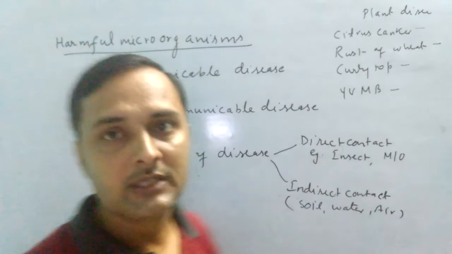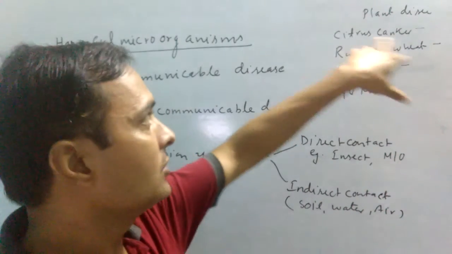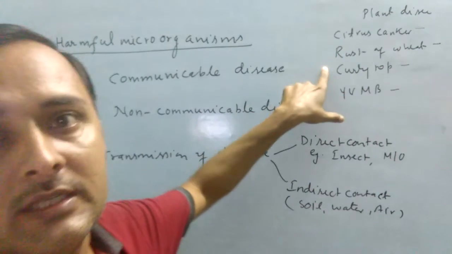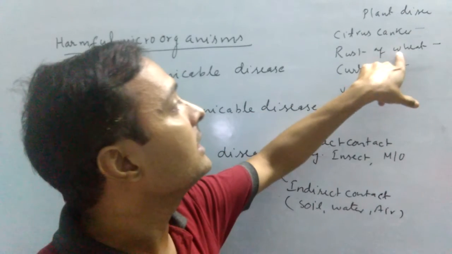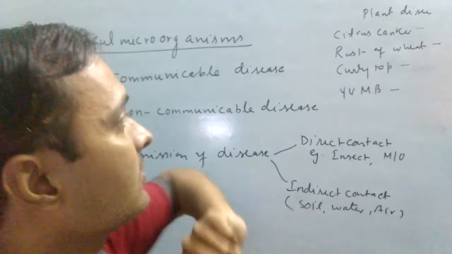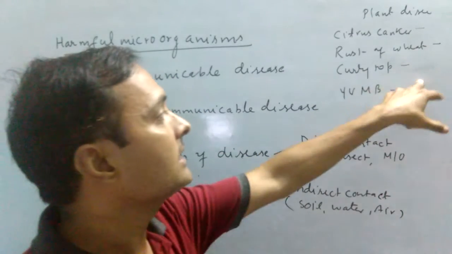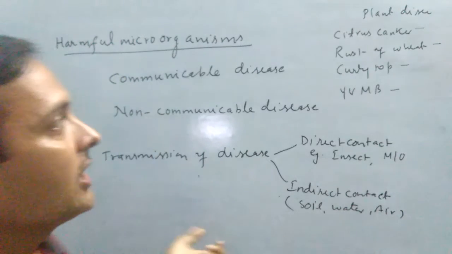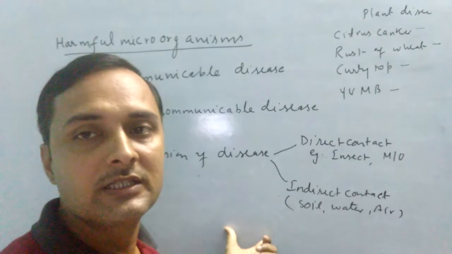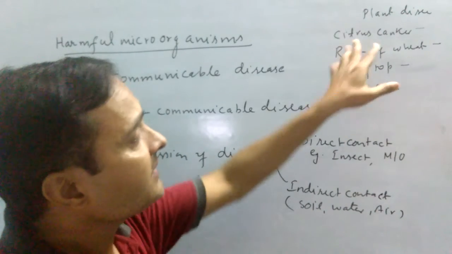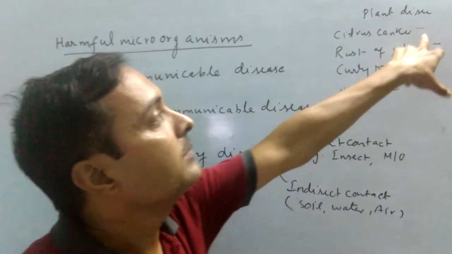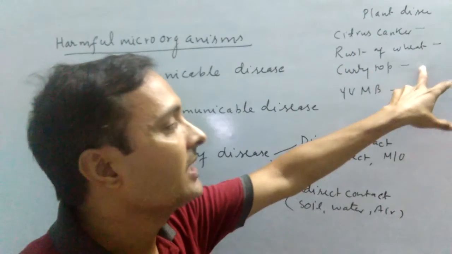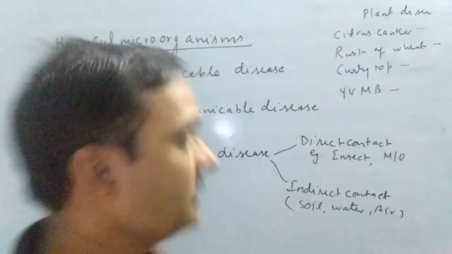Some microorganisms also cause diseases in plants. It is given in your book. Citrus canker, it is caused by bacteria. Rust of wheat, it is caused by fungi. Curly top, it is caused by virus. And yellow vein mosaic of bhindi, it is caused by again virus. So microorganisms also cause various diseases in plants. Examples once again: citrus canker is caused by bacteria, rust of wheat by fungi, curly top by virus, and yellow vein mosaic of bhindi by virus.